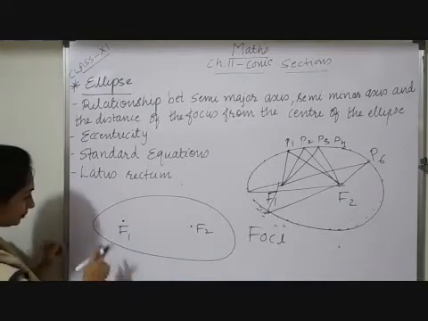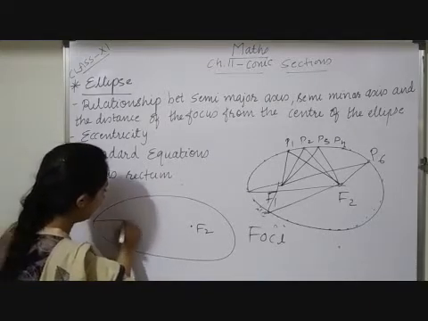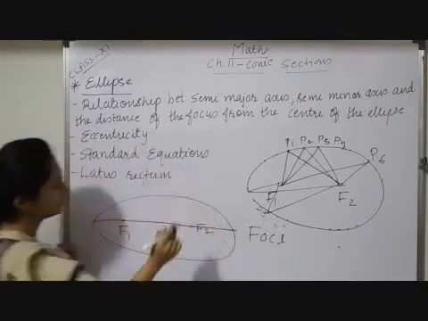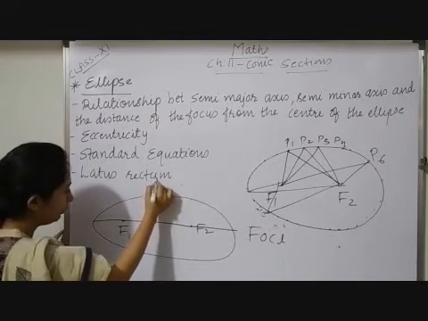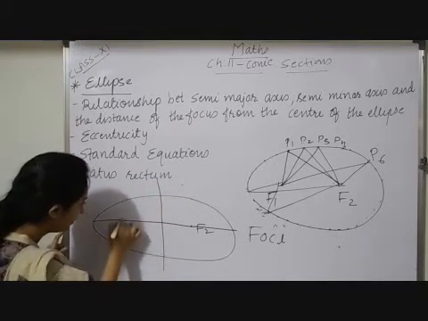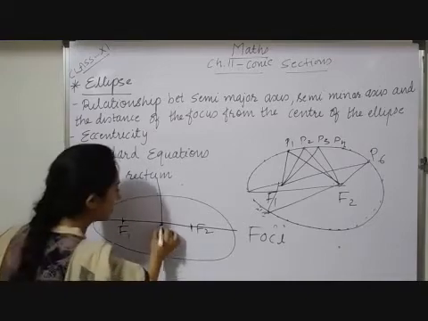Now see. If I have a segment passing through these foci, the midpoint of this segment F1F2 is called the center.